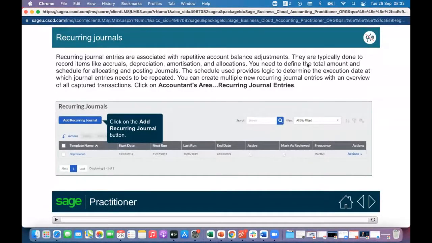So let's just quickly see here. You need to define the total amount and schedule for allocating and posting journals. The schedule used provides logic to determine the execution date at which journal entries need to be repeated. Okay, fine, cool. So let's click on next.